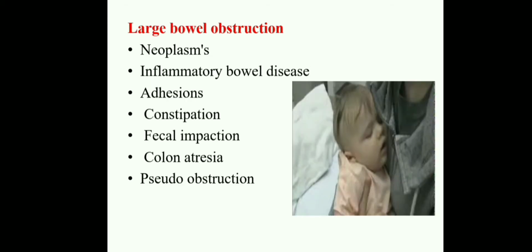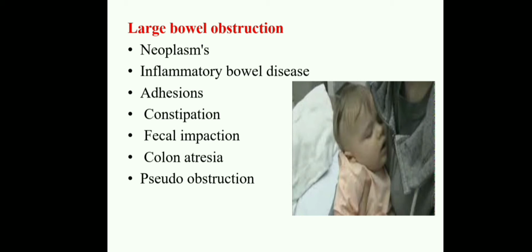Okay, coming to the large bowel obstructions. What are the large bowel obstructions? Same as before, neoplasms, which may be congenital, present through their parents. Then inflammatory bowel diseases and adhesions, same as from previous surgical interventions. And then constipation, because the child has constipation, this obstruction will be there.